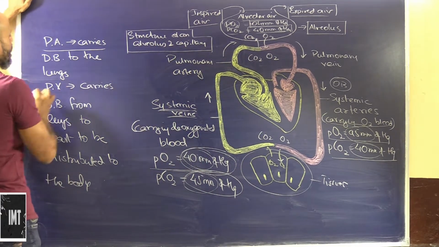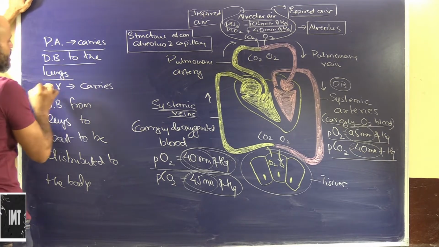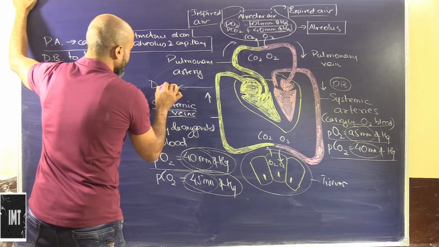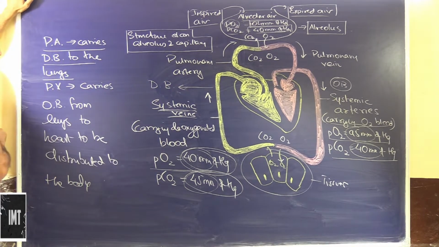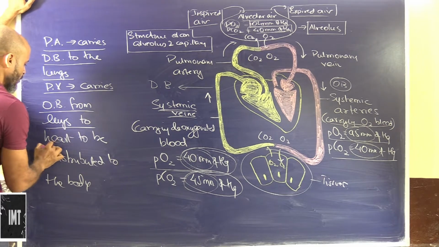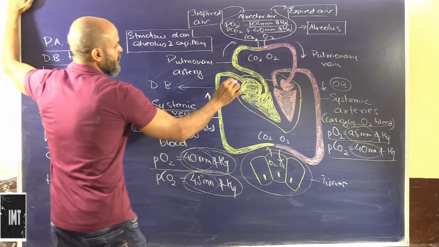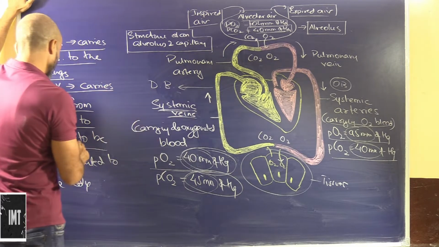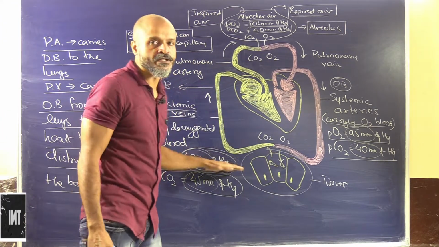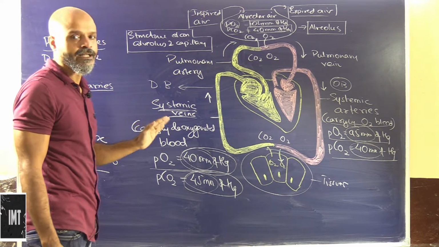So the pulmonary artery carries deoxygenated blood to the lungs. This blood is basically deoxygenated blood and carries the blood to the lungs. Pulmonary veins carry oxygenated blood from the lungs to the heart. So the pulmonary veins will carry oxygenated blood from the lungs to the heart to be distributed to the entire body. So this is how the entire distribution takes place.